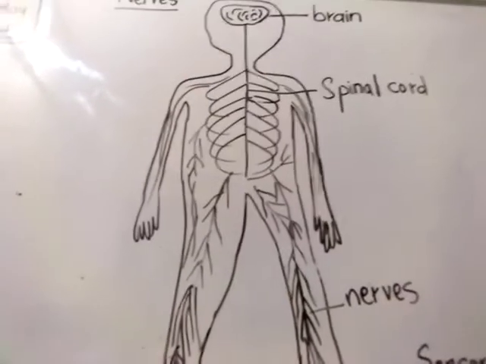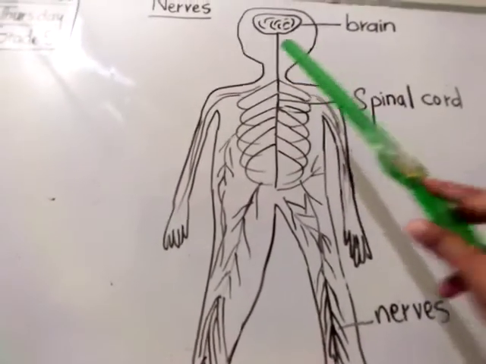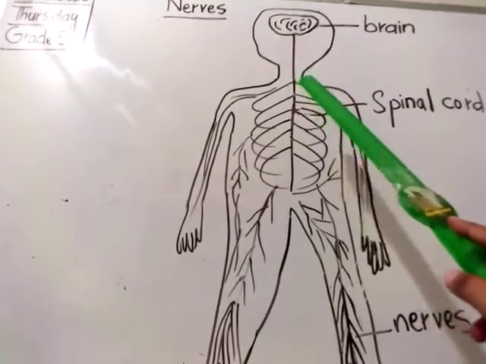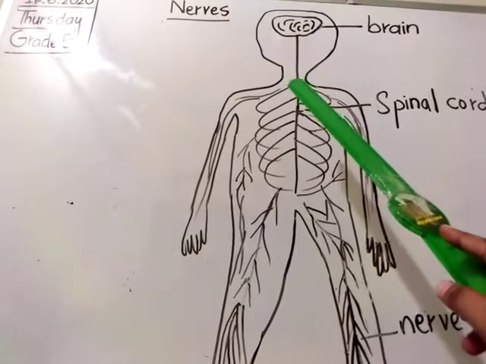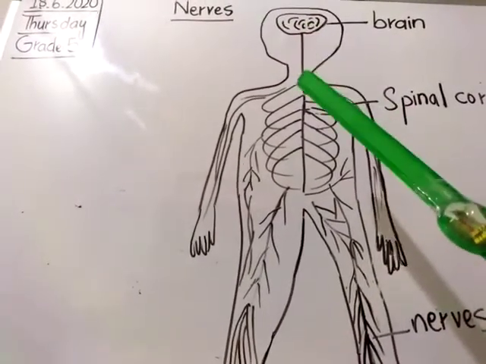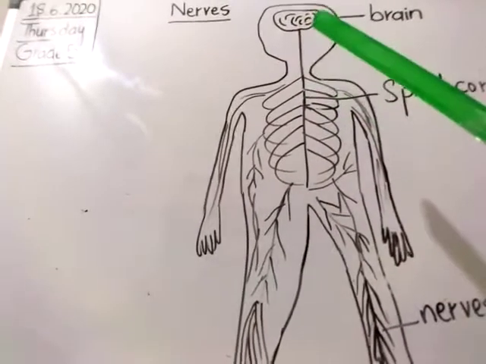Okay, nerves are connected from the head and neck region. This is the head region and this is the neck region. Look at here, this is the neck region. Region means hissa, part. So the head region and neck region are directly attached with the brain. It is directly attached with the brain.